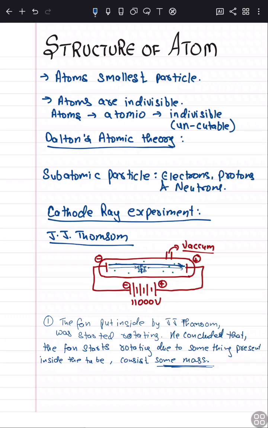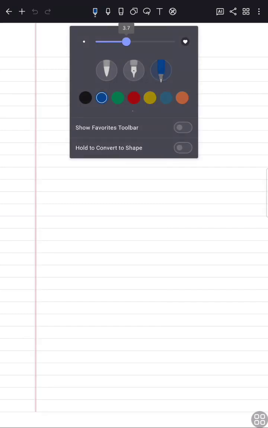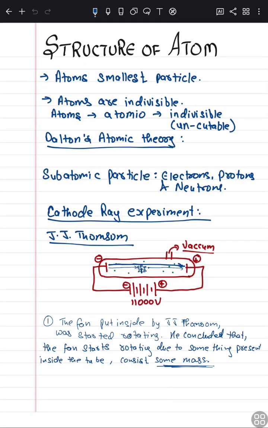So what he inferred was that something present inside the tube consists of some mass. This was not enough to prove that there is a subatomic particle, because even an atom does consist of some mass. Yes, obviously, this some mass could be an atom.